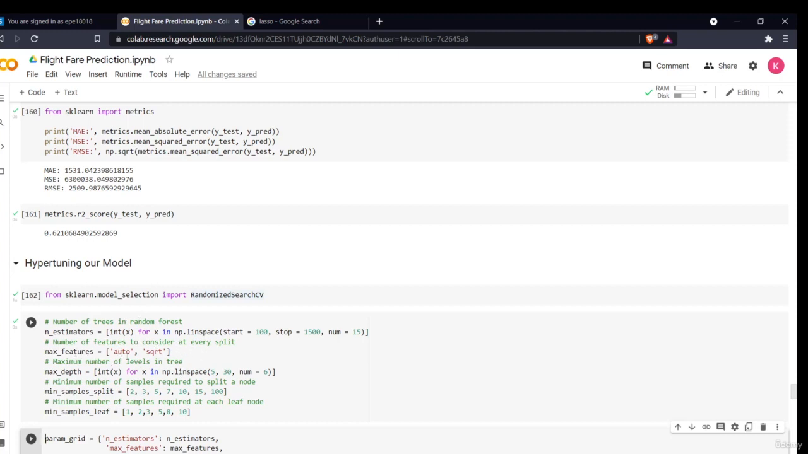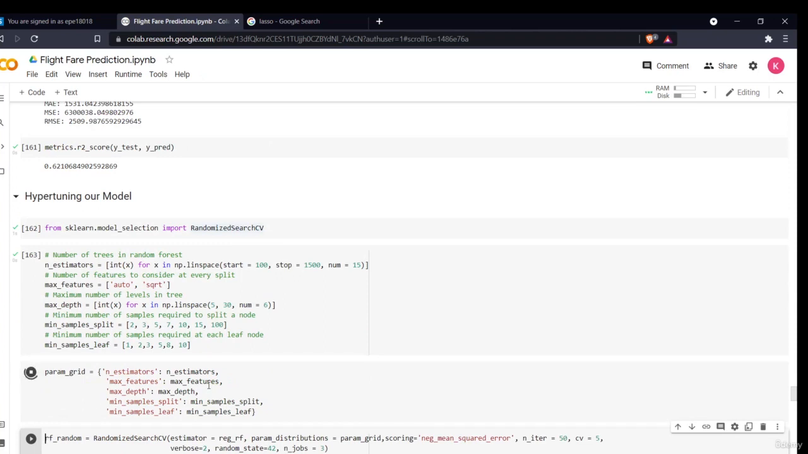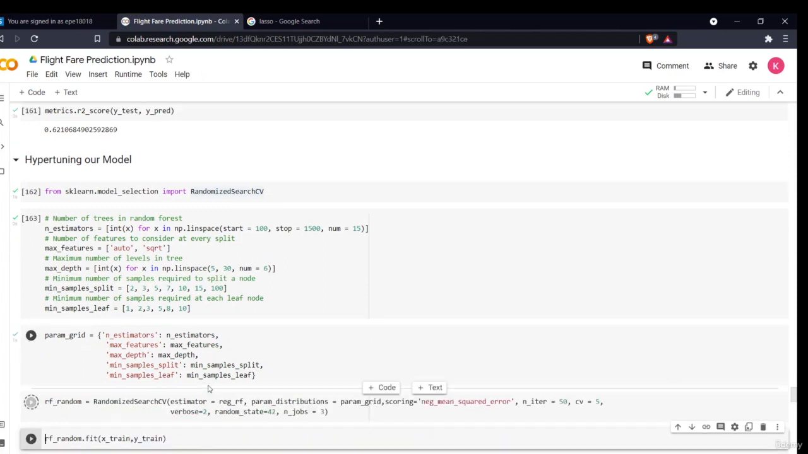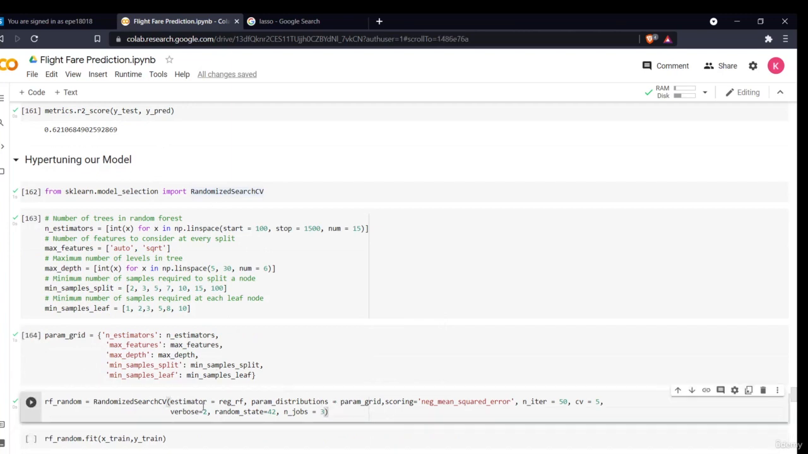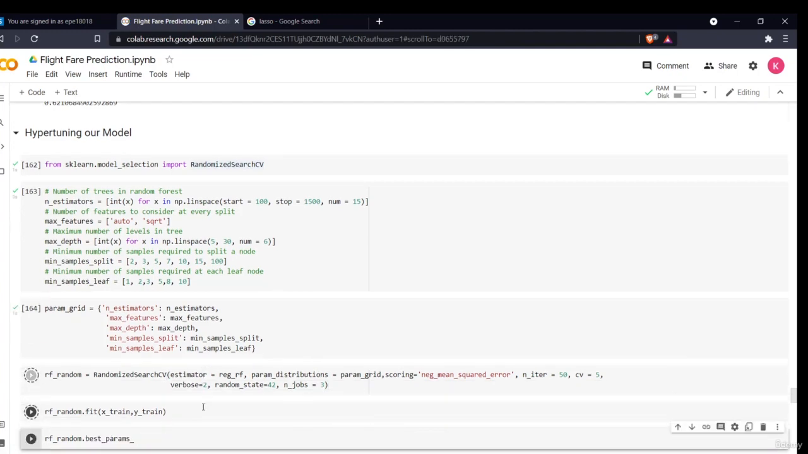Then the next is max features, the same for max depth. These are the different min samples split and min samples leaf. These are the values which I want to give to my randomized search CV model, so that it will carry out these variables and tell me what the best model is. Now see, I have done randomized search CV, where the estimator is reg_rf, obviously the random forest model. The param distribution is this, the scoring I've stored in this, n_iter is 50 and CV is 5. These are the other variables for randomized search CV. Now I'll fit it.